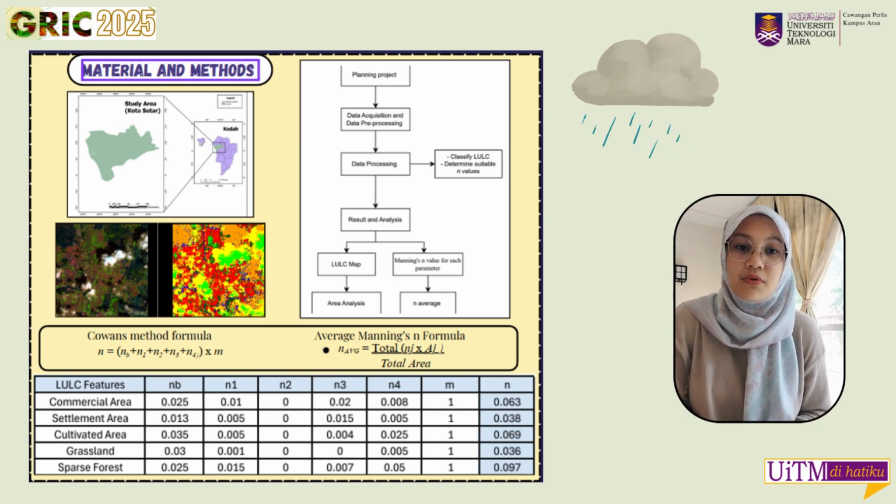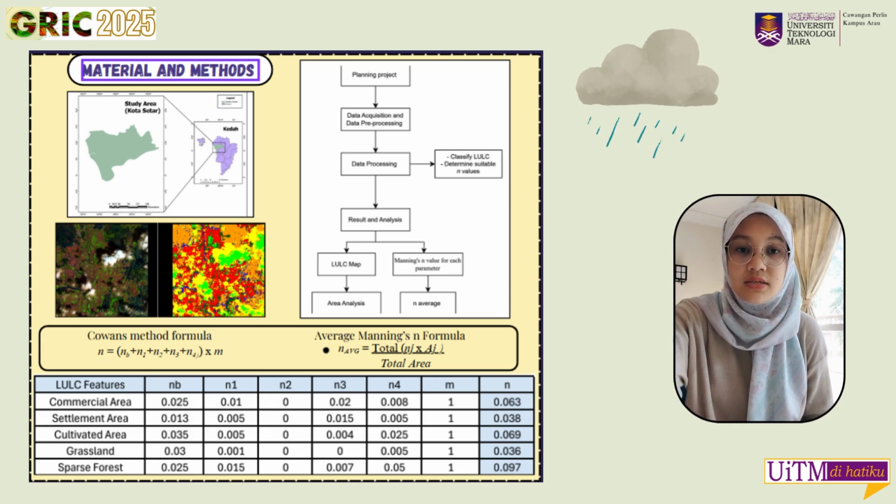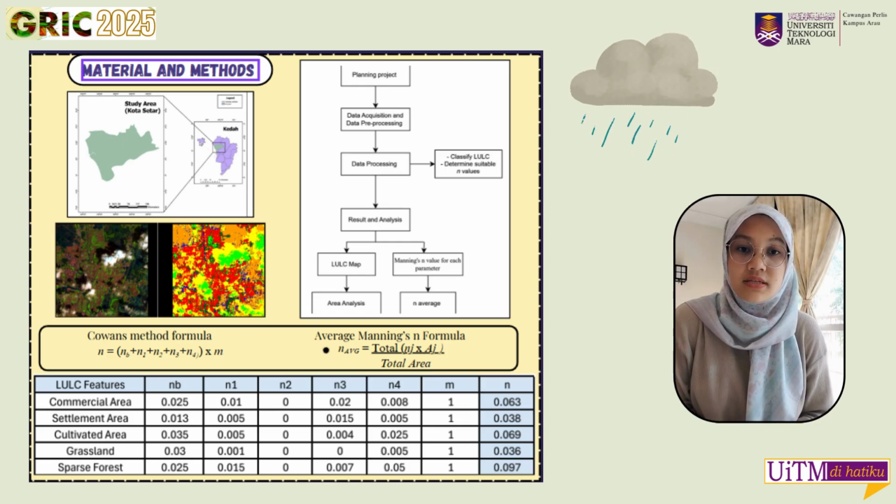Next, in the data processing phase, I conducted supervised classification to produce the land use land cover map. This classification involved training the system to recognize different land types such as commercial area, settlement area, cultivated area, grassland, and sparse forest, based on the reflectance values. Once the LULC map was complete, I identified and assigned the appropriate Manning's n value to each land cover class using the Cowan method. This step considers several roughness factors including base surface, vegetation, and obstruction.